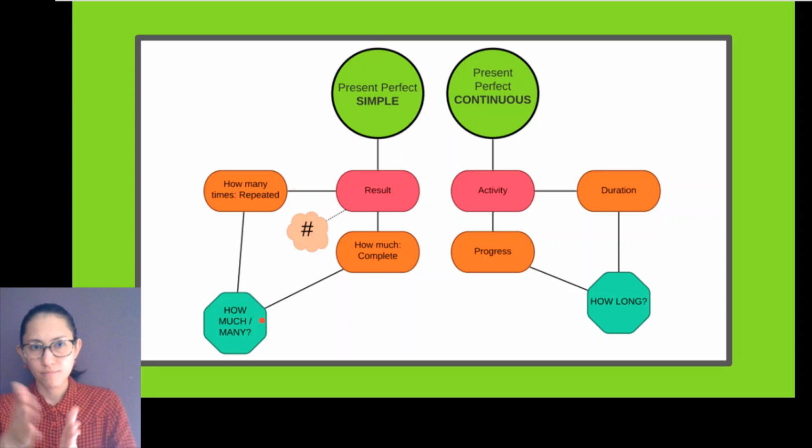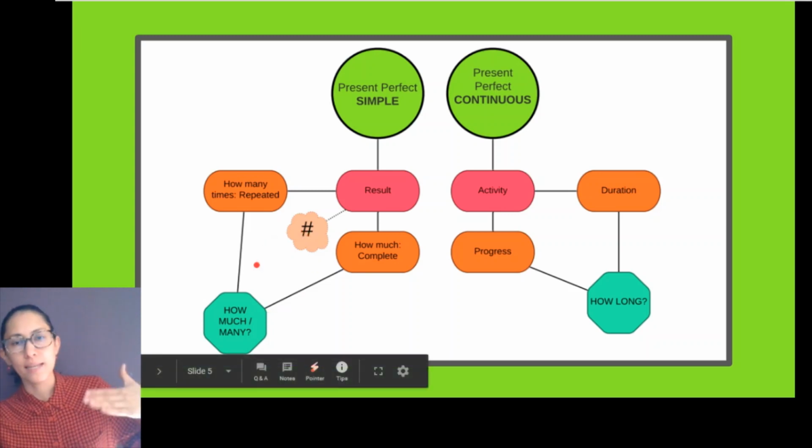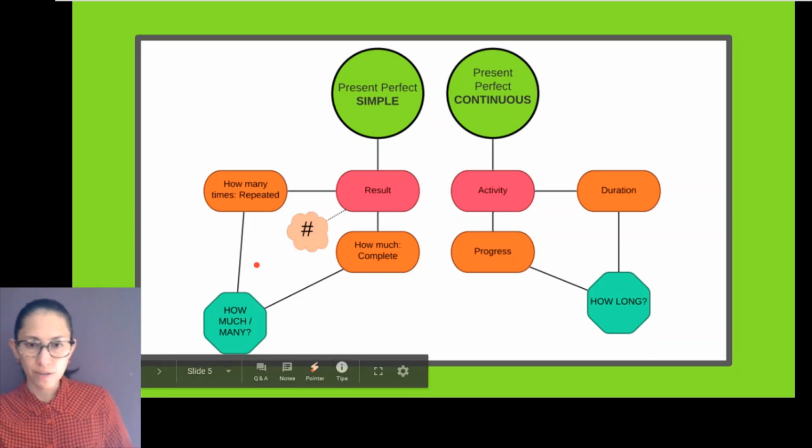Like right now you can just cut it in time and give me the result, how much you have done so far, okay? So that's why normally, and I'm not saying it's exclusively, but normally and generally, you have a number for the result, okay?